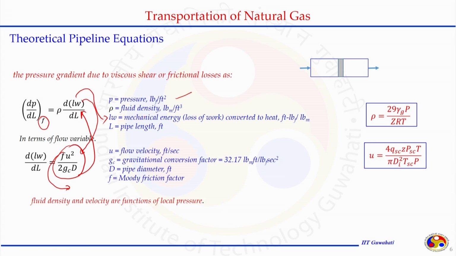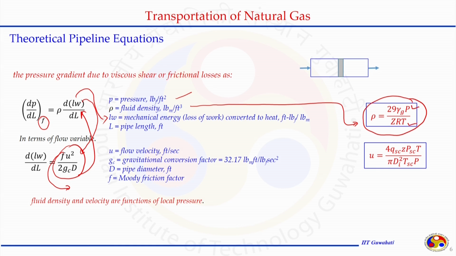The rho is the fluid density. Now our fluid is not incompressible, the density will change, and we know from our properties of natural gas class how to relate rho with the local condition, that is P and temperature. This z is the compressibility. 29 gamma g is the molecular weight, or the apparent molecular weight, of that natural gas.